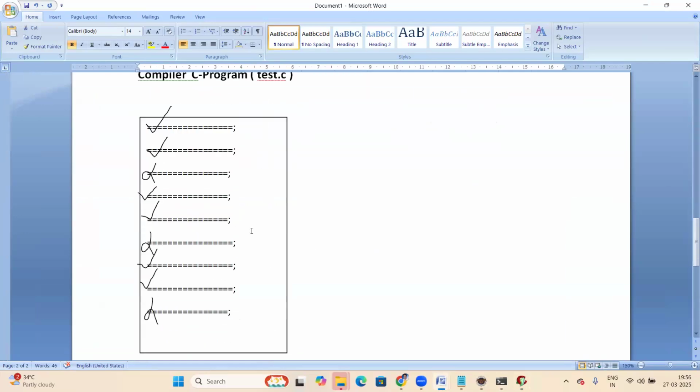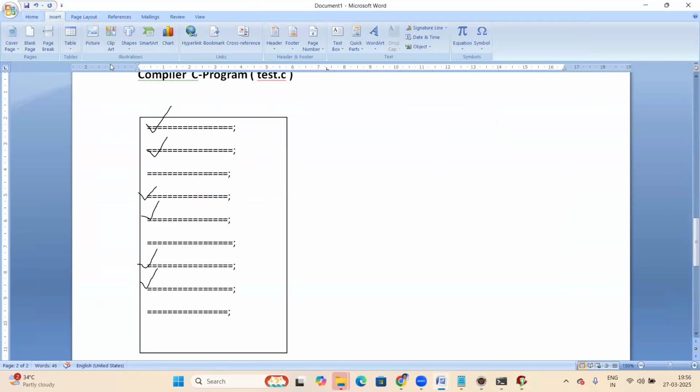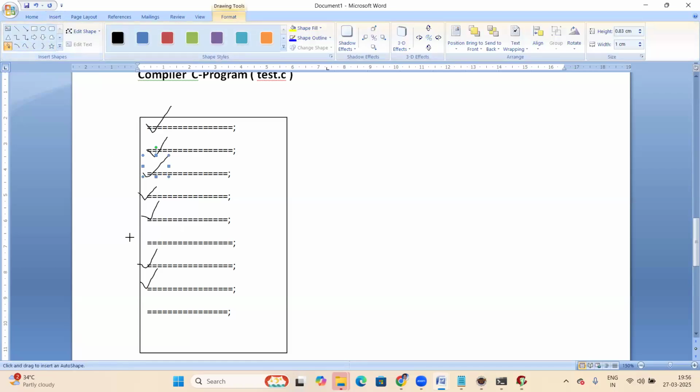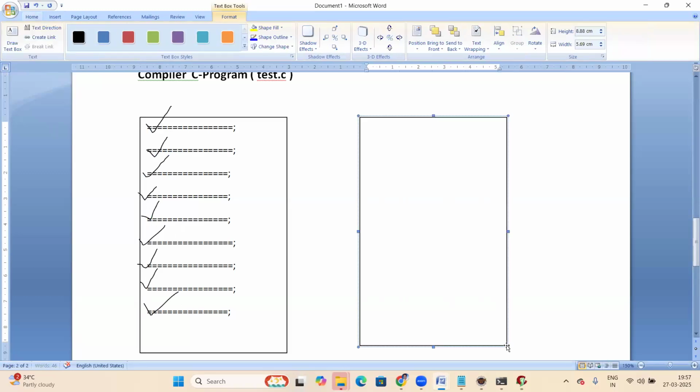In case of a compiler, what happens here? Suppose there are no errors, everything is fine. So this is fine. Here this is also fine. If everything is fine, if no errors, now the compiler opens one more file. After opening one more file, this complete code converts into binary format.